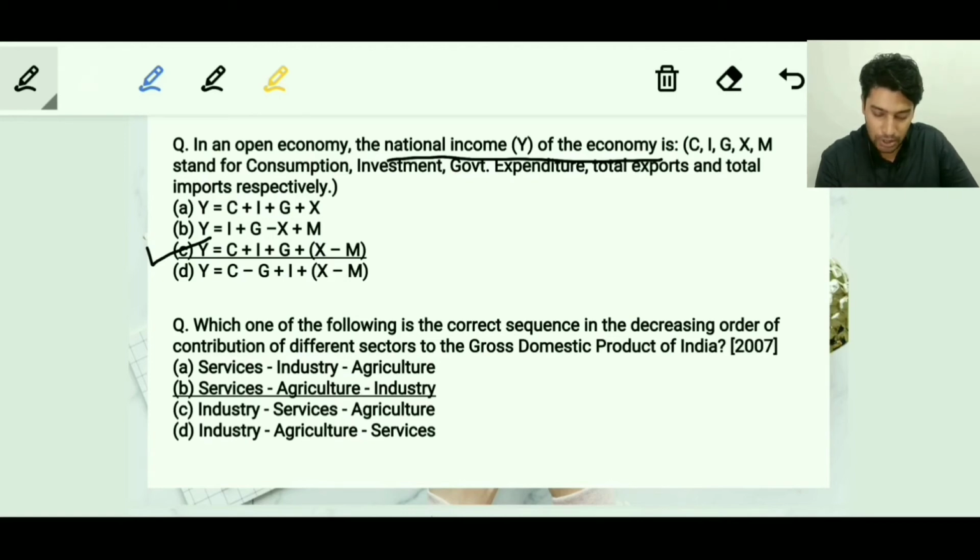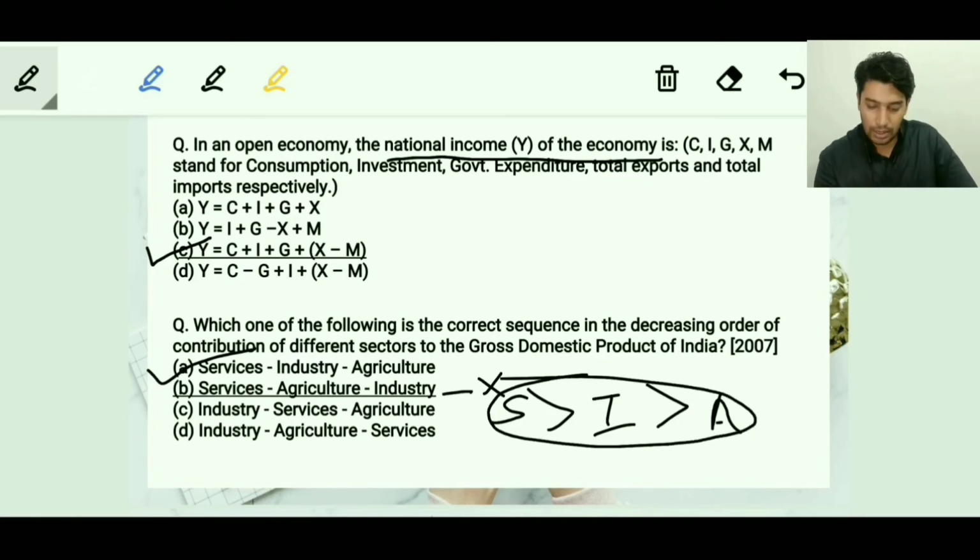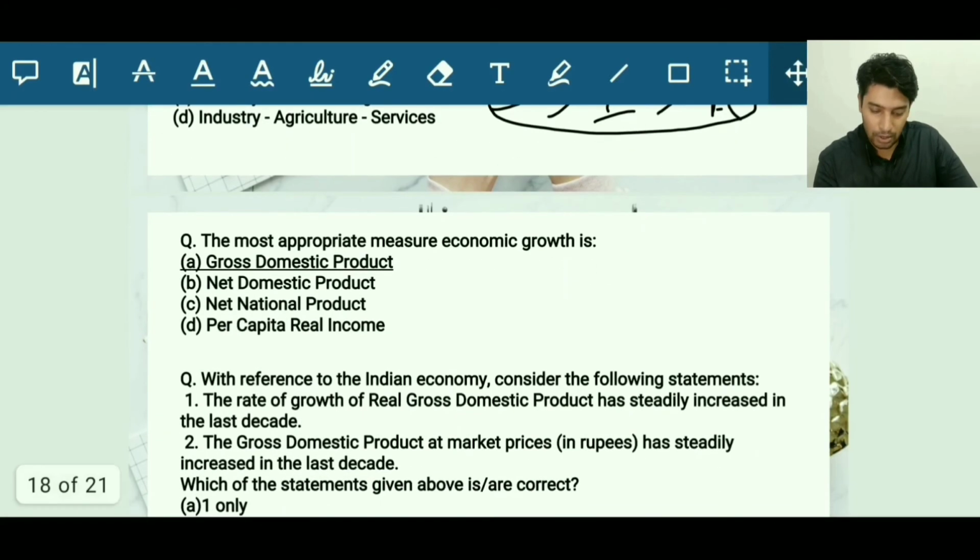The next question: which one of the following is the correct sequence of the decreasing order of contribution of different sectors to the GDP of India? The highest contribution is given by services, then comes industry, and then comes agriculture. I guess the answer marked here is wrong. This is the proper answer: first services, then industry, and then agriculture. So the answer is A. This is not the answer. Okay, moving on to the next question.